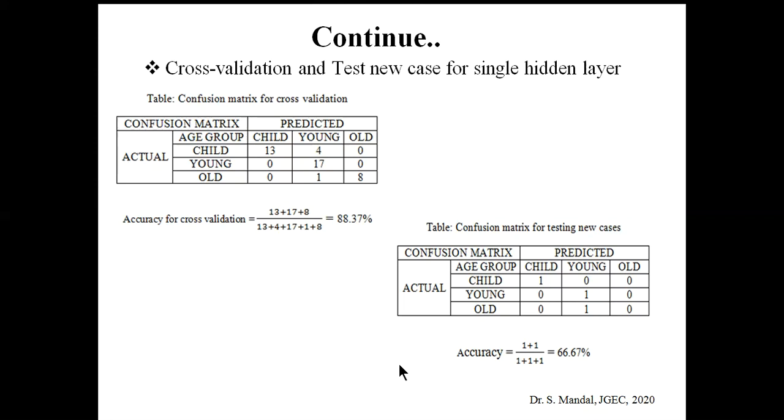Now coming to the result section, there are two types of result that are also possible.